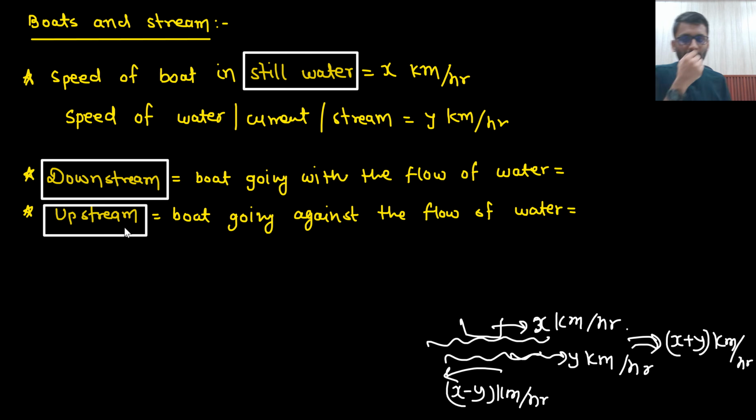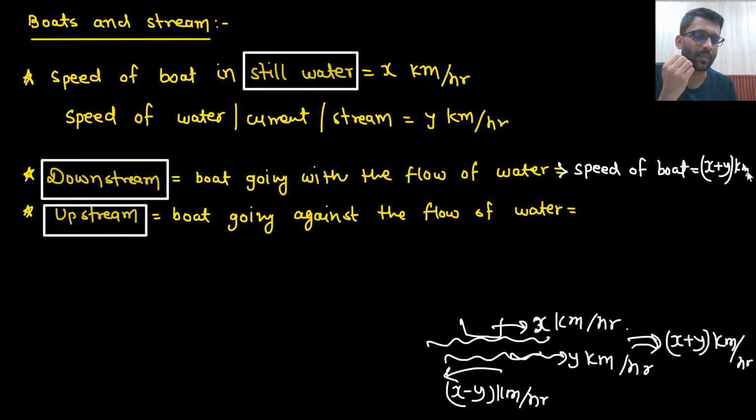Say yes or no. Downstream means going with the flow of water. So the boat is going with the flow of water. What will be the speed of the boat now? The speed of the boat would be x plus y kilometer per hour. Now what will be the speed of the boat if it is going against the water? That would be x minus y kilometer per hour.